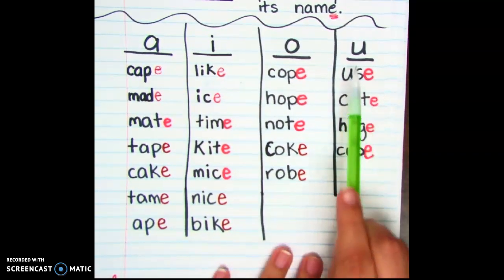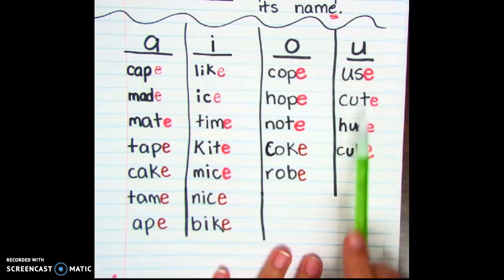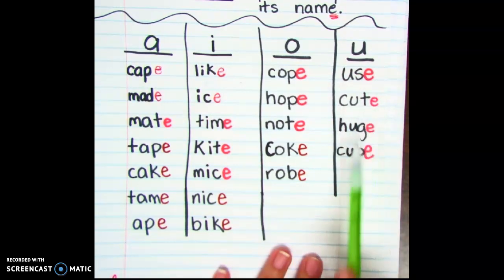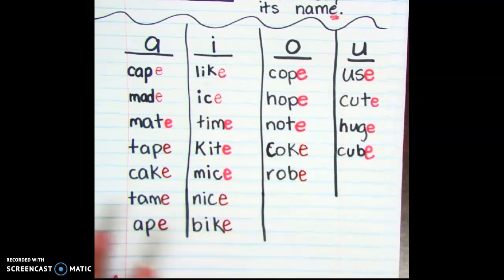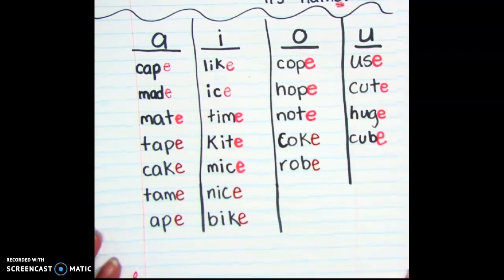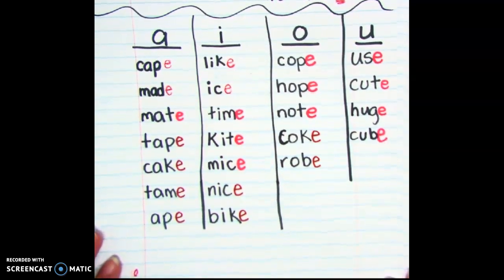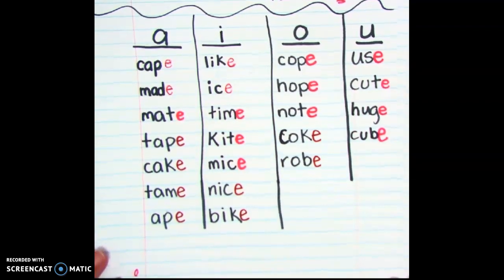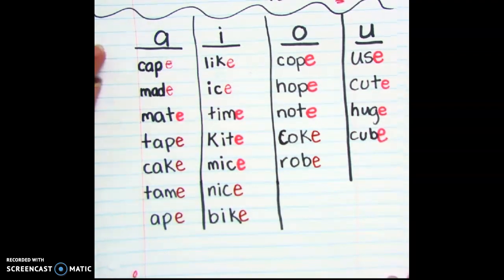Words with U. Use, cute, huge, and tube. I do invite you to look into your book that you are reading this week for your groups. Go into your reading groups folder in the reading tile and look for more words that follow this silent E rule.